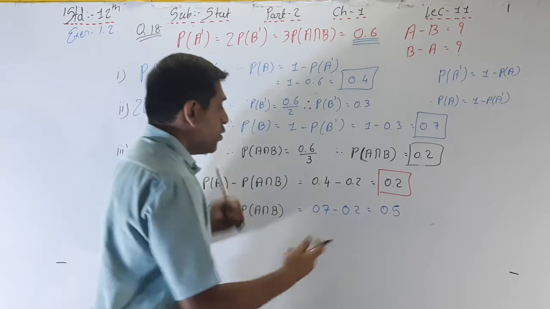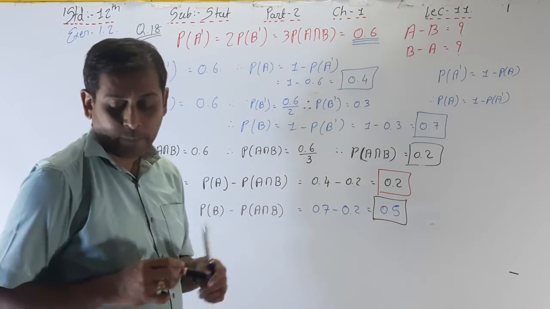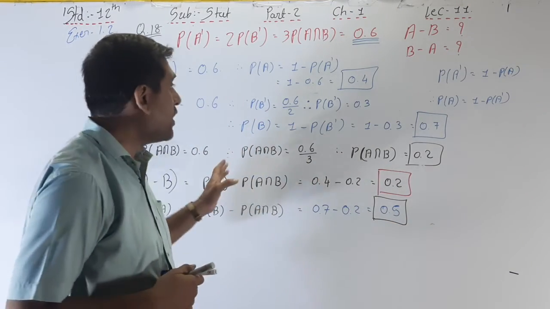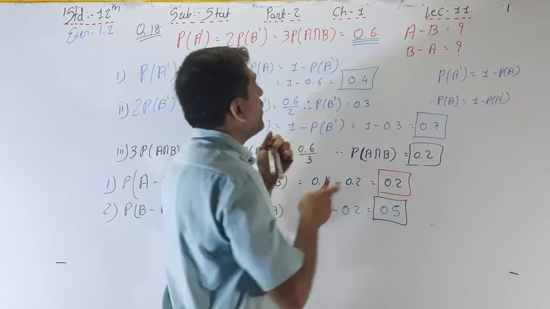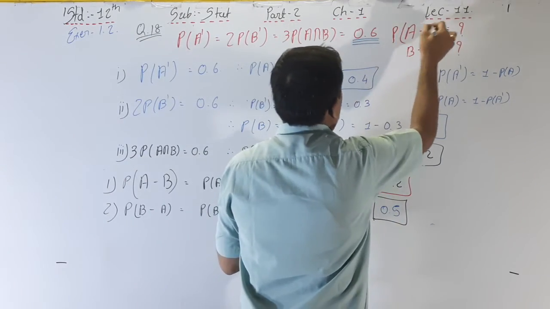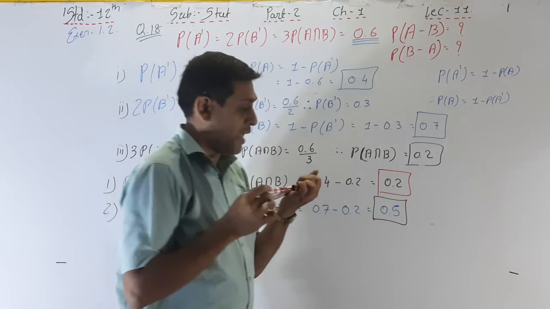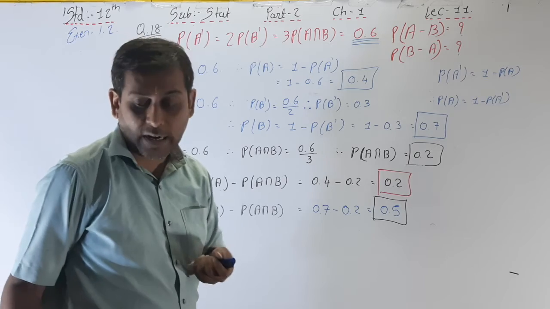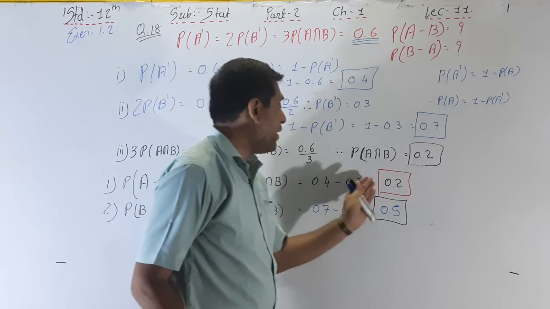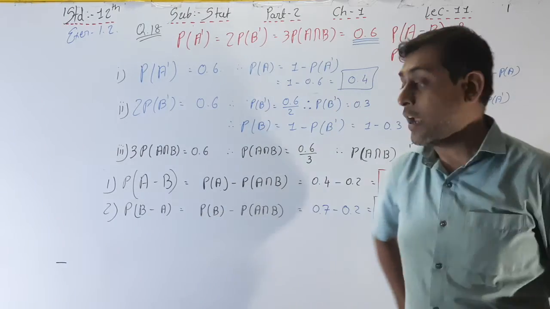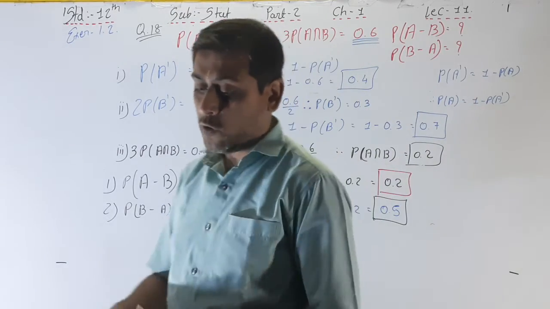Okay, so here you can say what is the probability of B minus A? Here we find out the probability of the difference events A minus B and B minus A. So we have to find out not only the A minus B probability, we have to find out P of A minus B and P of B minus A. Here the answer, P of A minus B is equal to 0.2 and P of B minus A is equal to 0.5.